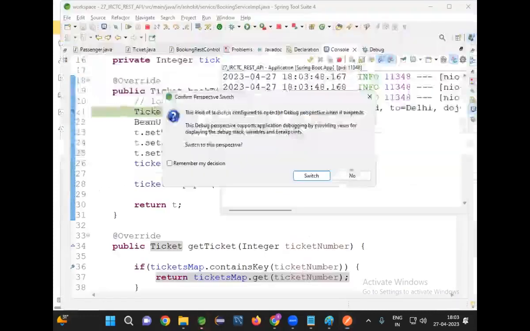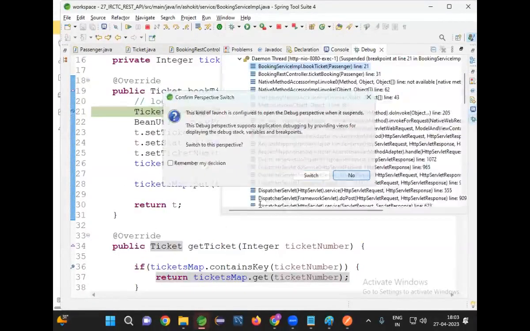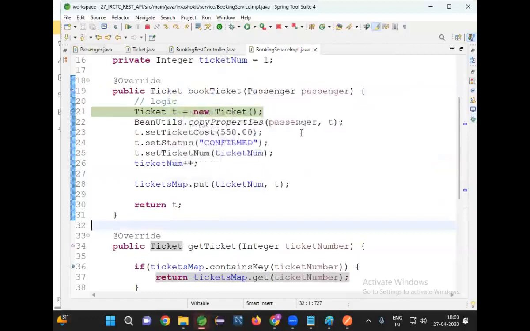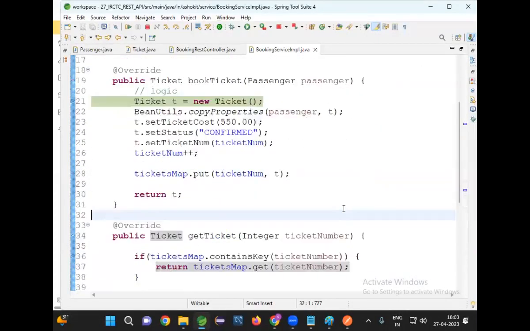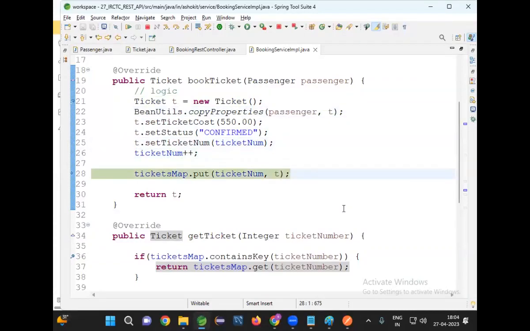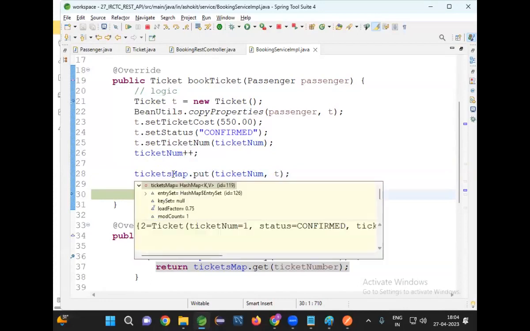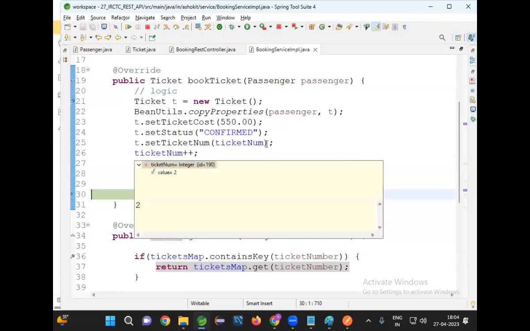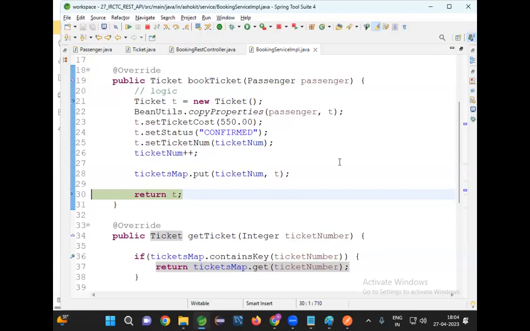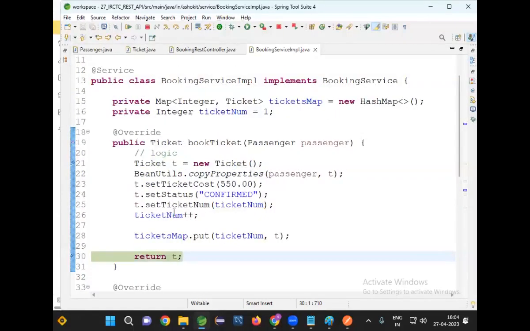Now there is a breakpoint. Initially, what is there in the tickets map? Empty. The map does not contain any data. F6. Map dot put ticket number comma ticket. In the map, the ticket ID is available. Ticket number, status confirmed. Oh, ticket number ++.